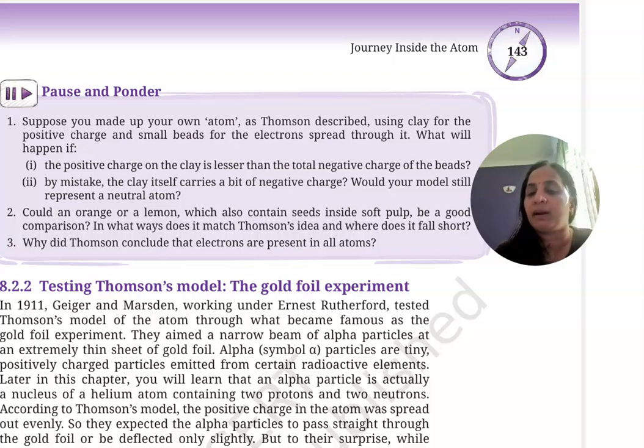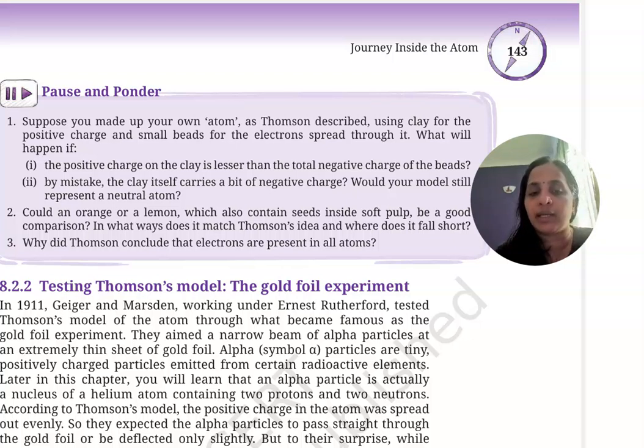There is a pulp portion, then seeds also. So the pulp portion we can consider as the positively charged part, and the negatively charged portion we can consider as the electrons. If the amount of positive charge and negative charge is equal, then we can consider the atom as a whole to be neutral also.